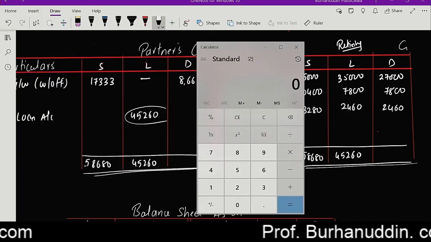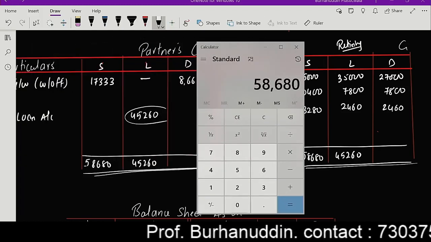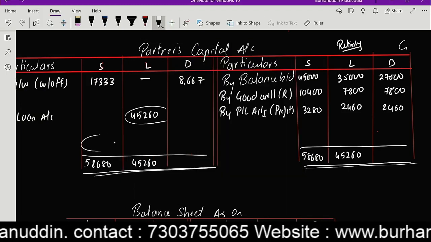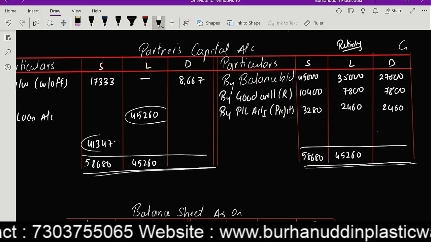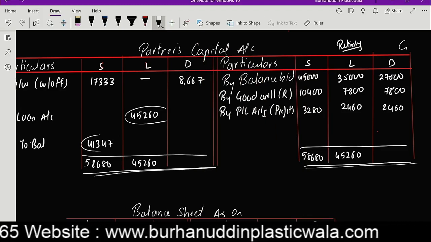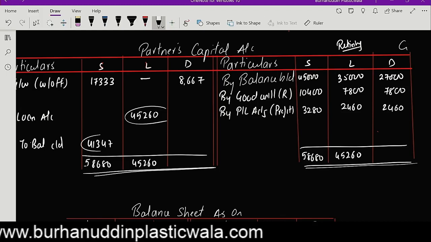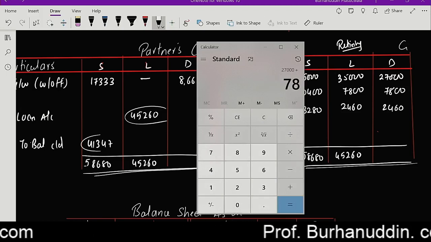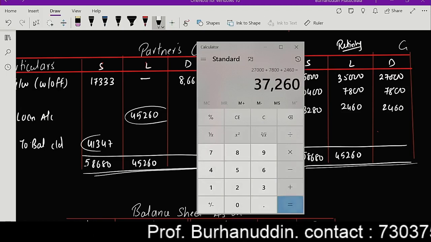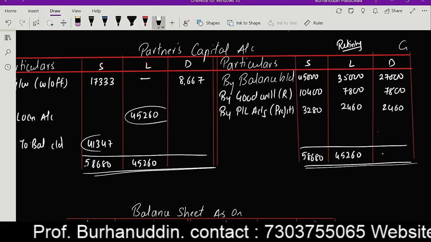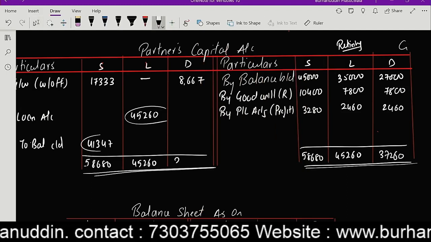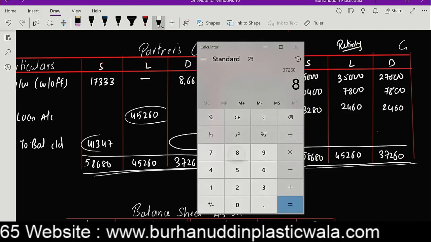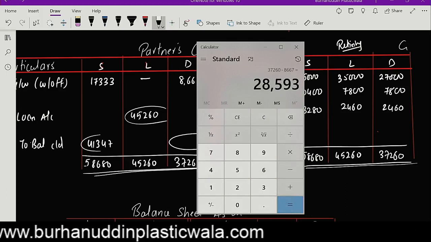It's 58,680 minus 17,333, that's 41,347. And now with this one, 27 plus 7,800 plus 2,460, I'm getting the answer 37,260. Subtract this with 8,667, that's 28,593.